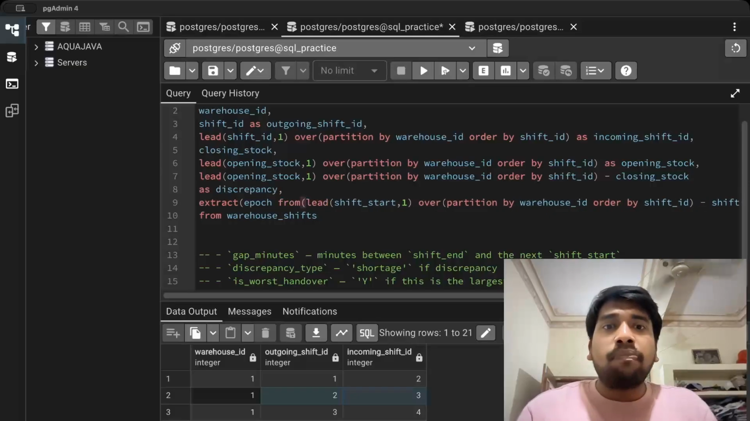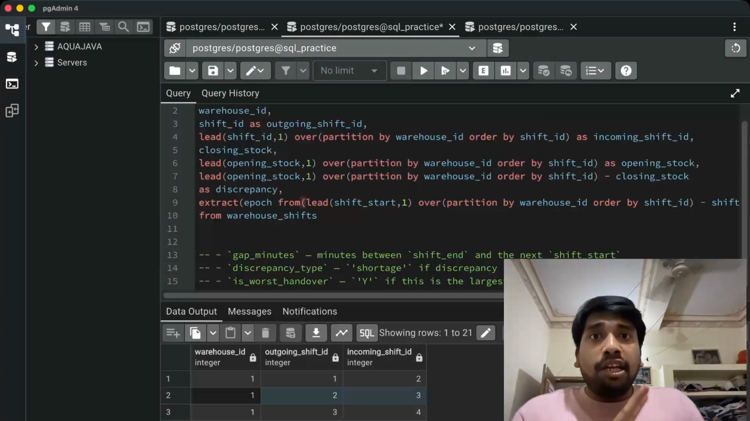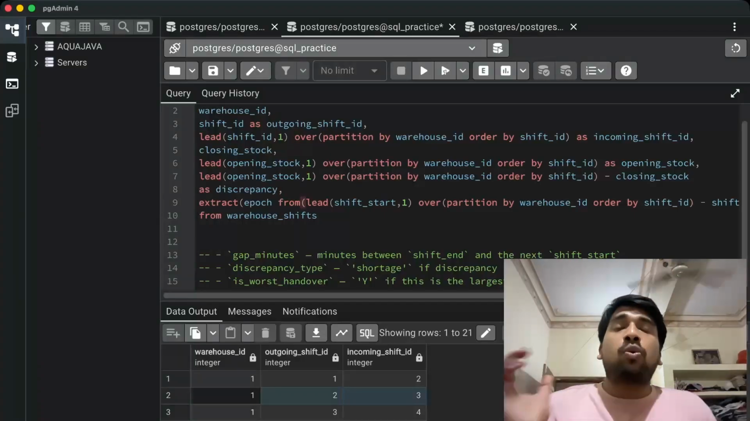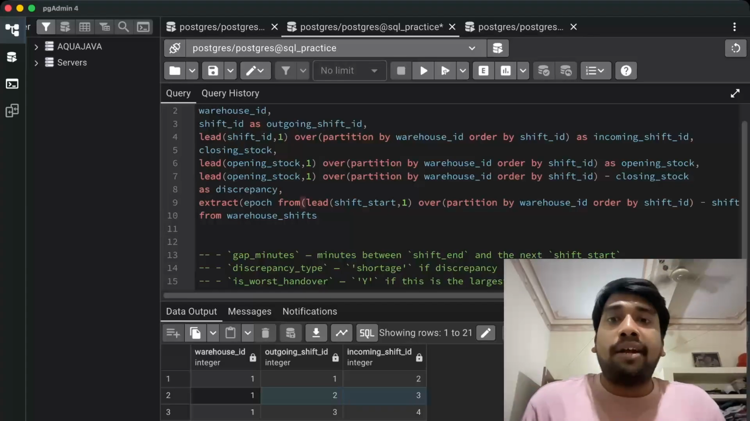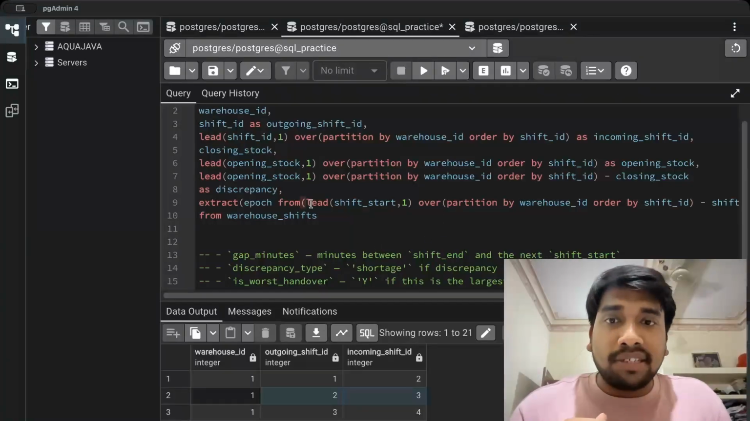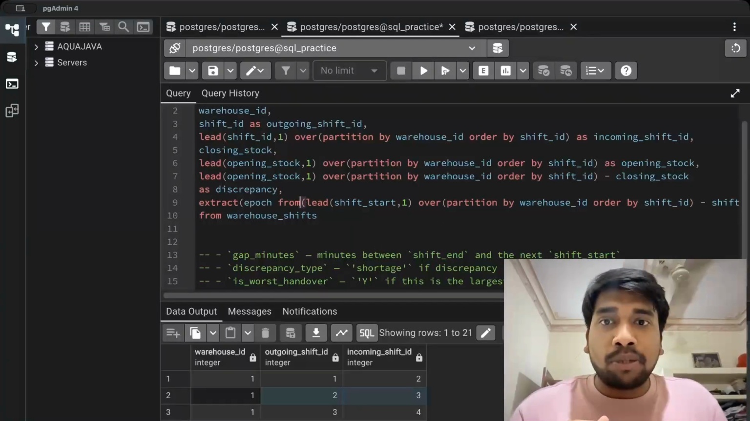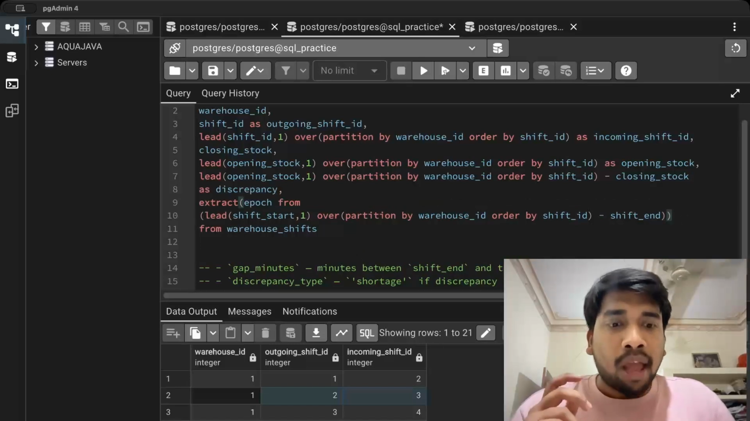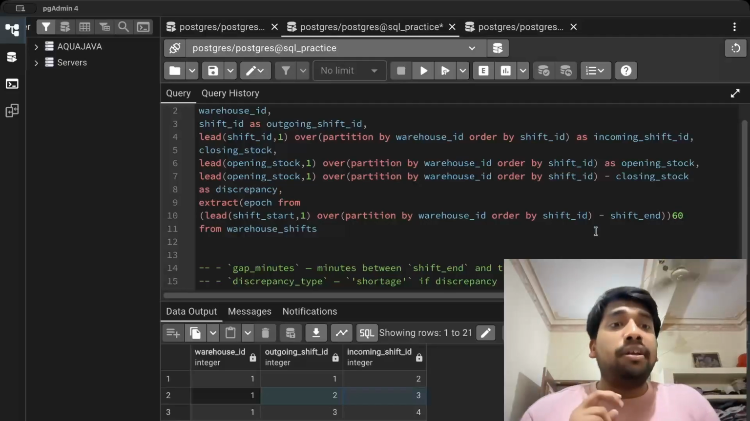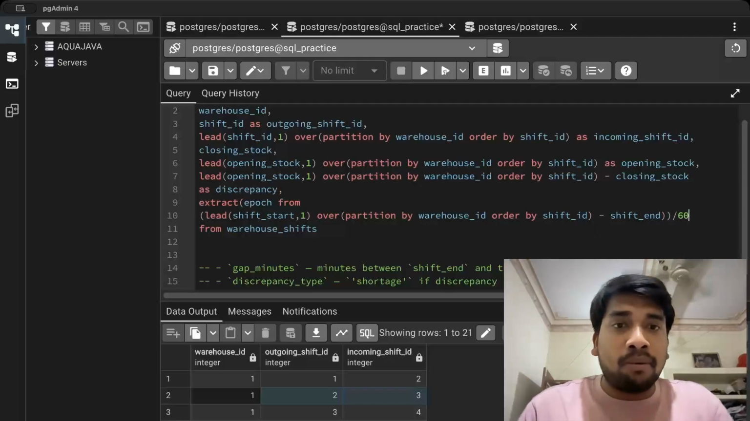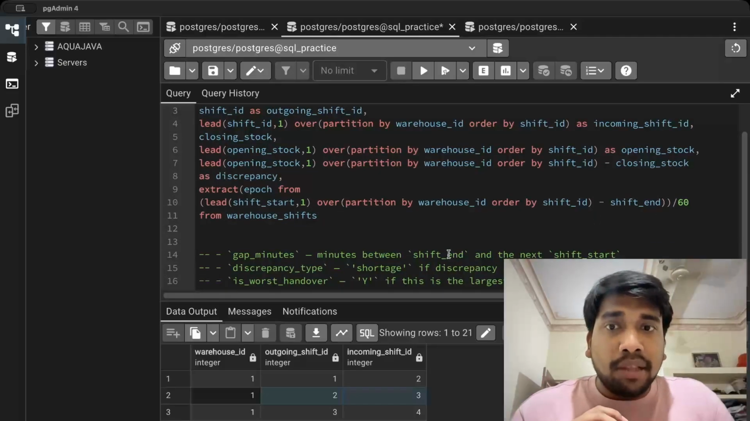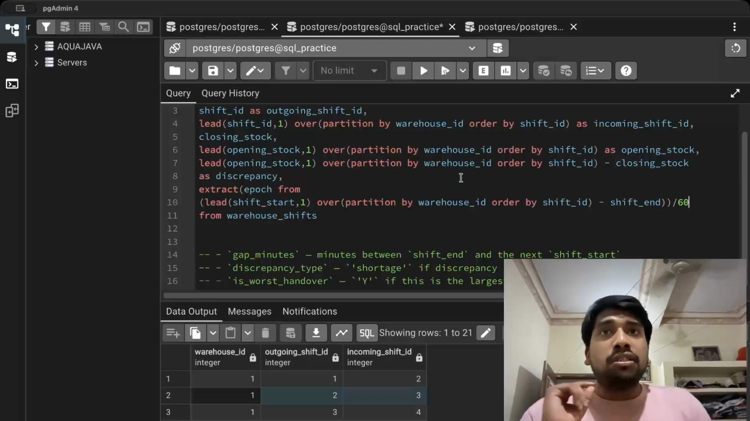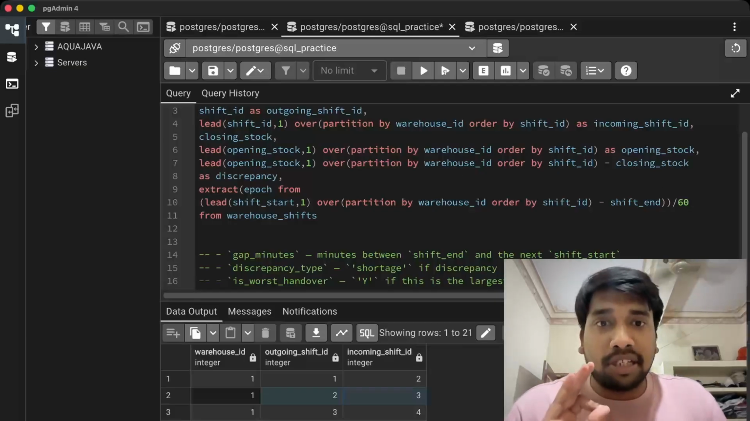from. Now, from extract epoch, what happens is this extracts all the seconds, like the total seconds, the difference in seconds. Now, since the difference is in seconds, we will divide it by 60 to get the difference in minutes. Why? Because if you remember, in the column it is written minutes, it is asking gap minutes. Since we want the answer to be in minutes, we will divide it by 60.